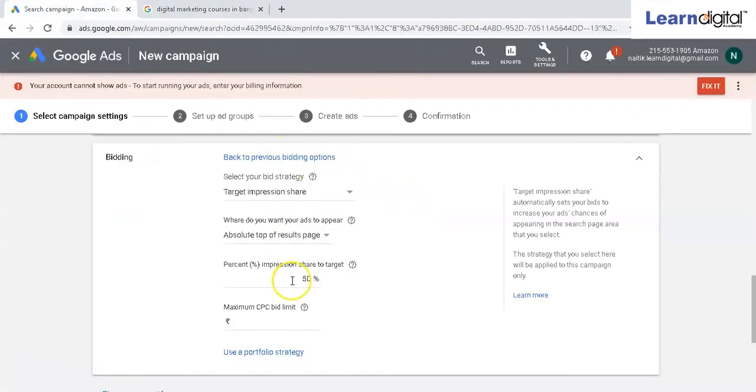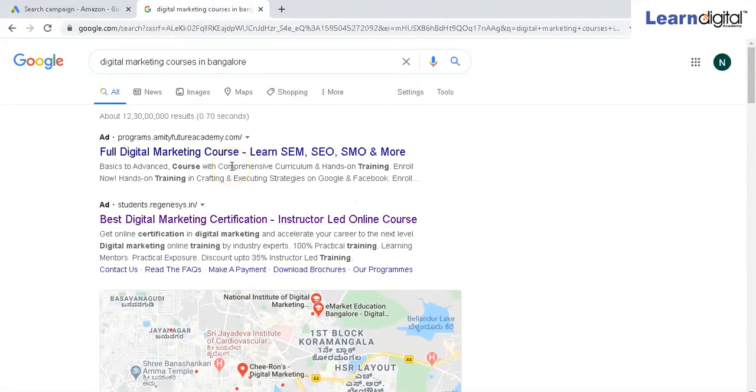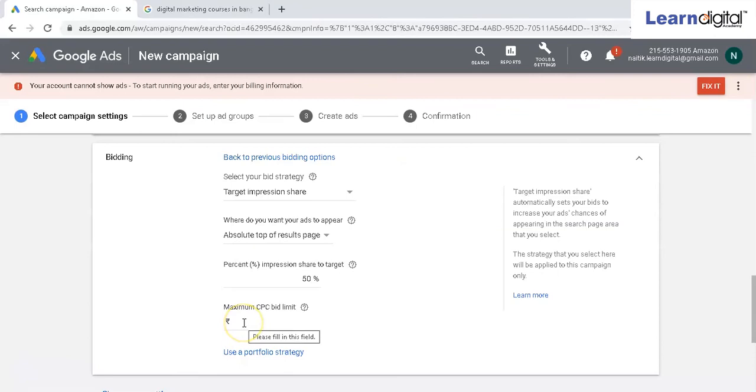But as you have given this requirement, Google has to keep you on the top. For keeping you on the top, you should have a good quality score and good budget, so you might get charged more. In that case, you have to give us a maximum CPC bid limit. Google has given you this option so that you don't get an unbearable or unexpected CPC. You give your maximum billable amount. For example, let's say I've given 100 rupees over here. Google will try to fulfill this criteria. It's not compulsory, but they'll try.